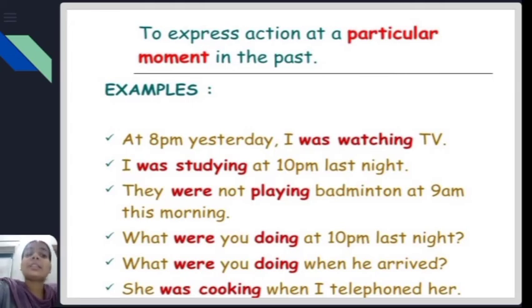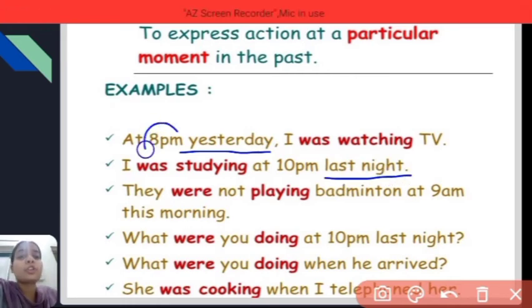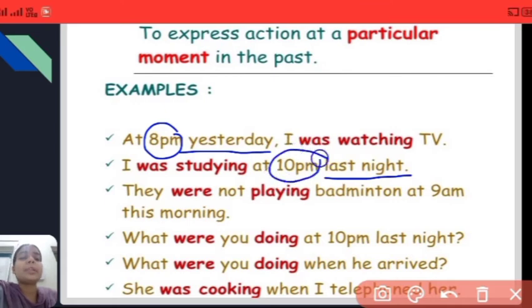I was studying at 10 p.m. last night. So here there are words like yesterday, last night, and it is also talking about a particular moment, like 10 p.m. So these are all particular moments which happened in the past.